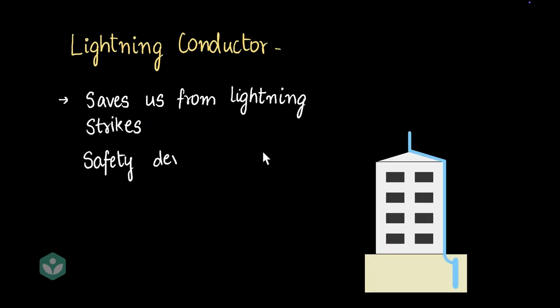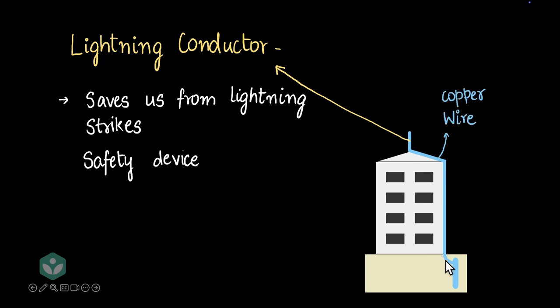Okay, let's see how that works. So here's our building. The lightning conductor is that rod on top of the building. It's usually made of copper and it's connected to the ground through a copper wire. Below the ground, we place an iron rod. Okay, now let's see how this thing works.